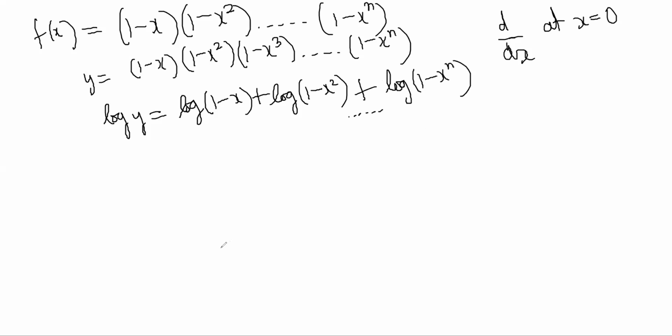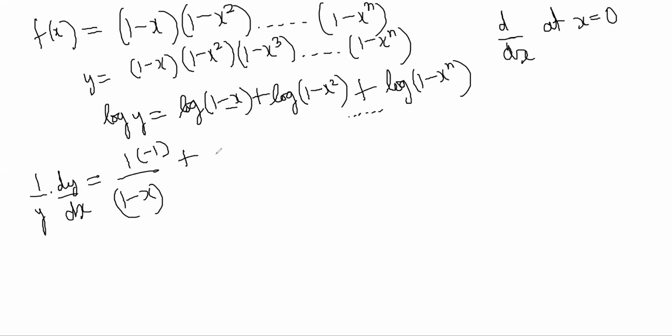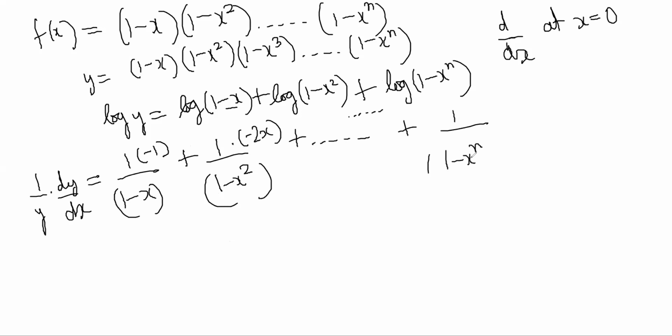So now differentiate. Now it is easy to differentiate. 1 by y dy by dx is equal to 1 by (1 - x), but differentiate the inside part, don't forget that, minus, plus 1 by (1 - x²), differentiate the inside part, which is minus 2x, plus, and so on, plus 1 by (1 - xⁿ), differentiate the inside part, minus n xⁿ⁻¹.